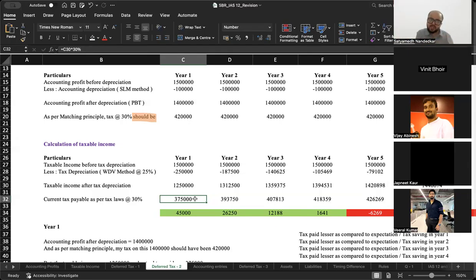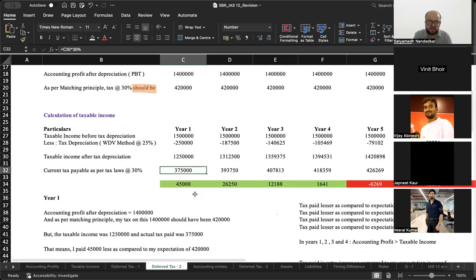ठीक है? जो आज आपने कम पे किया ना, the saving that you had today, for the reason that the taxable income was lesser than the accounting profit, God, or in this case income tax authorities are saying, आज तो छोड़ दिया लेकिन कल आके पकड़ेंगे. We are letting you pay a lesser amount today, but remember, we will come trying to recover this amount from you in the future.